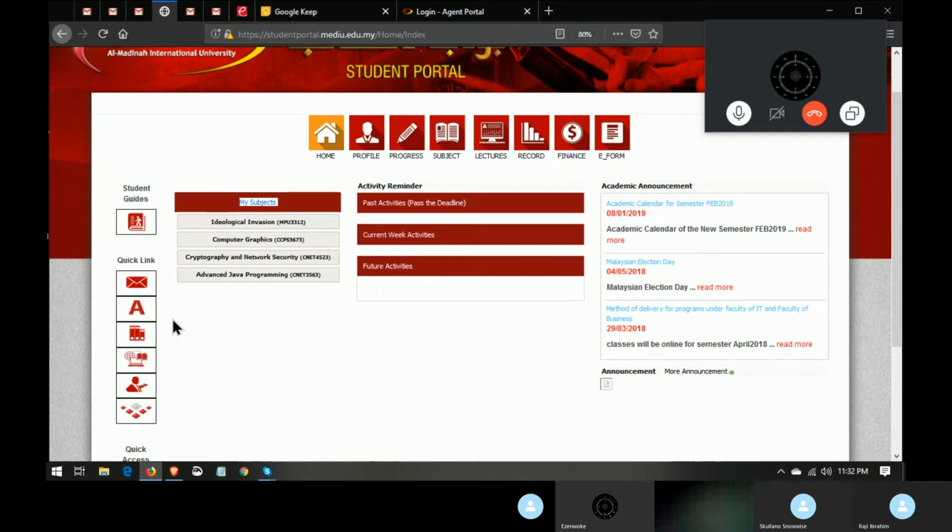Once you click on the Alim, you need a password from the lecturer. So what you have to do is check your email. Maybe the lecturer has sent you a password. For this short semester, most of the automatic links going to Alim are not working. So you have to rely on the code that is sent to you by the lecturer. The lecturer will send you a URL link with a password, like 5 or 6 digit numbers, or hexadecimal, it might be numbers and alphabet together.